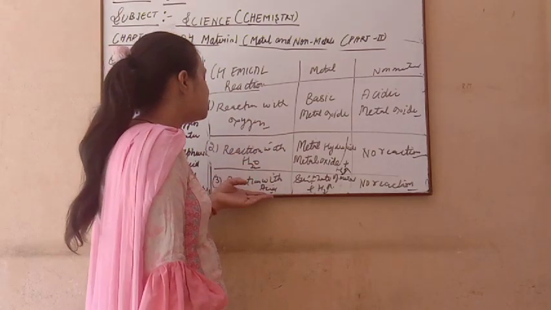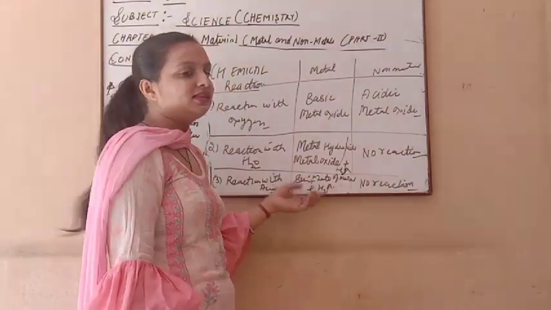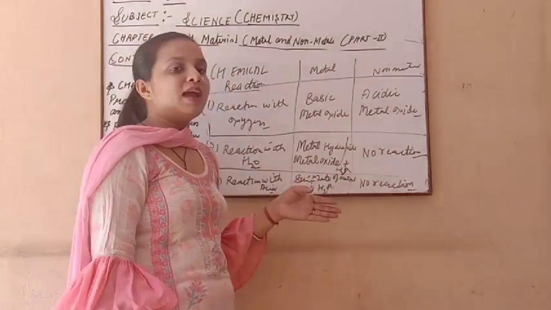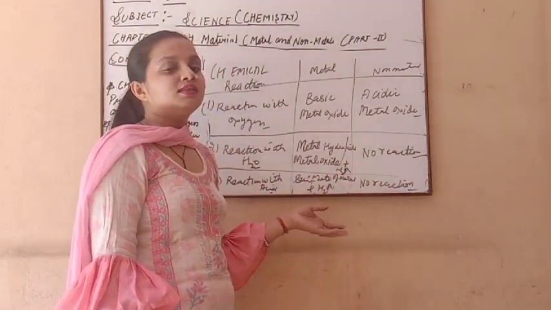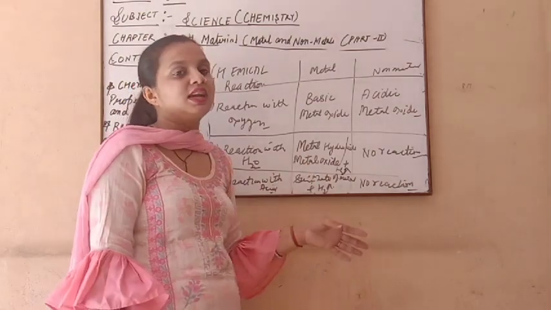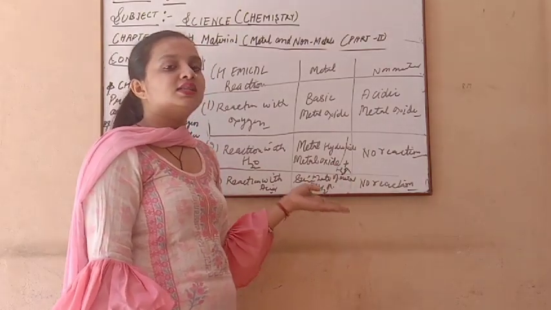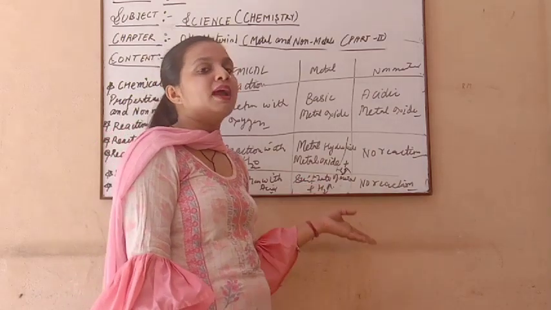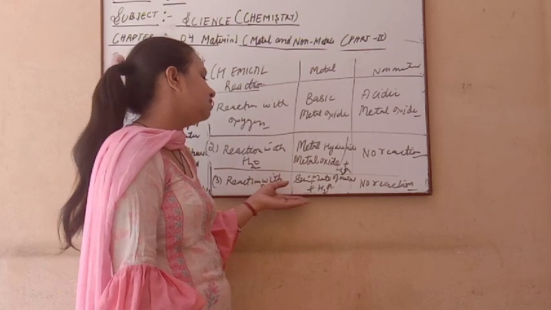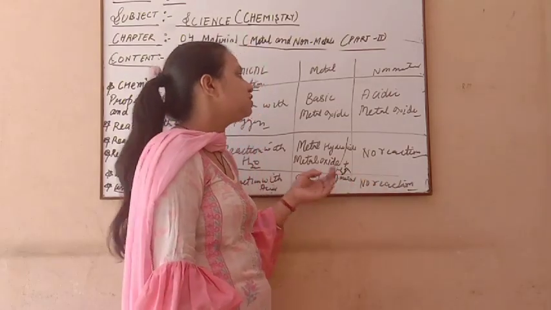And when metals react with acid, it makes sulfates of this metal, based on which sulfate is made here. This sulfate can further react with another metal which is more reactive than the metal in the sulfate. And if it is more reactive than the sulfate's metal, then it displaces it and becomes attached to the sulfate. This displacement reaction is dependent on the metal reactivity series. So sulfates of the metal plus hydrogen gas is released in this case when the metal reacts with acid, and in the case of non-metal, no reaction takes place.